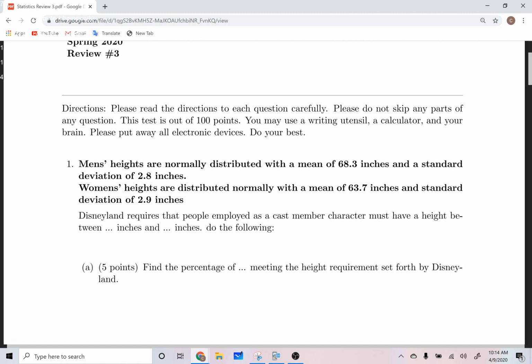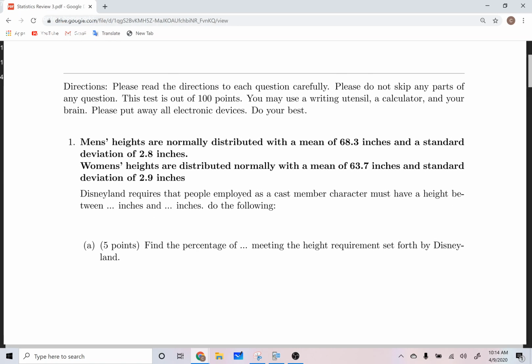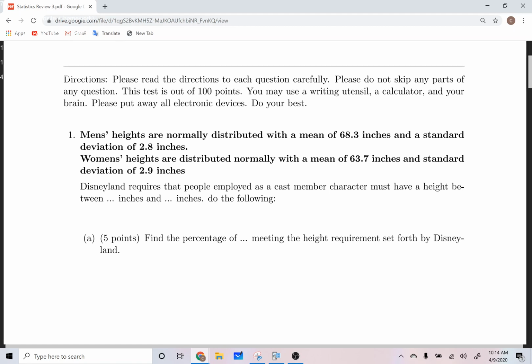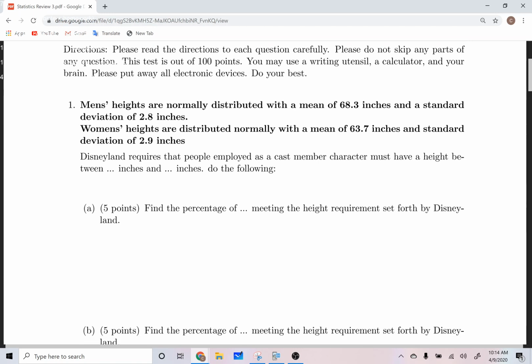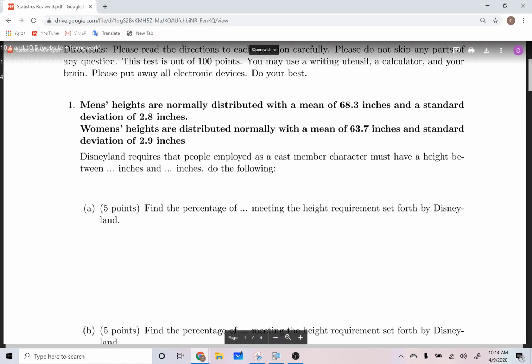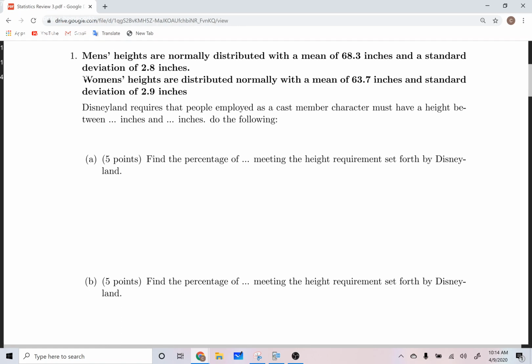So first thing is we've got men's heights normally distributed, with a mean of this and a standard deviation of this. Women's heights are normally distributed with a mean of this and a standard deviation of this. And then it says Disneyland requires that people employed as cast members must have a height between blank and blank. Do the following: find the percentage of blank meeting this height set forth.